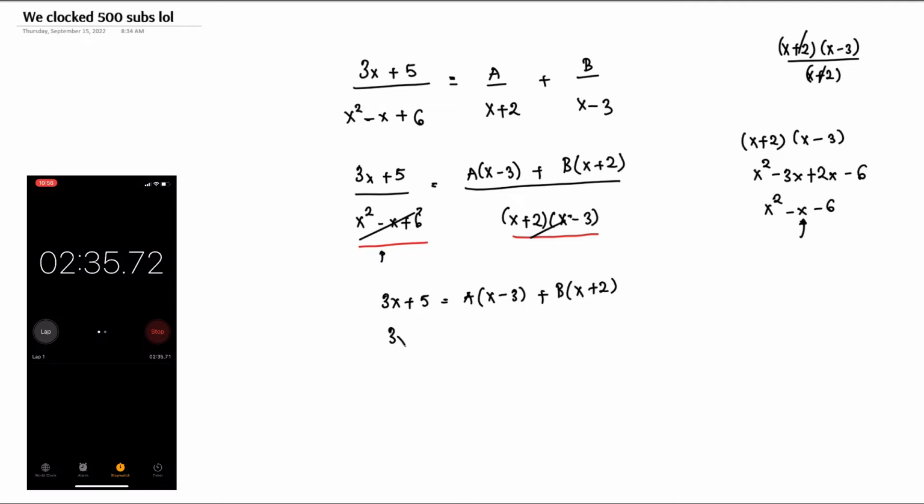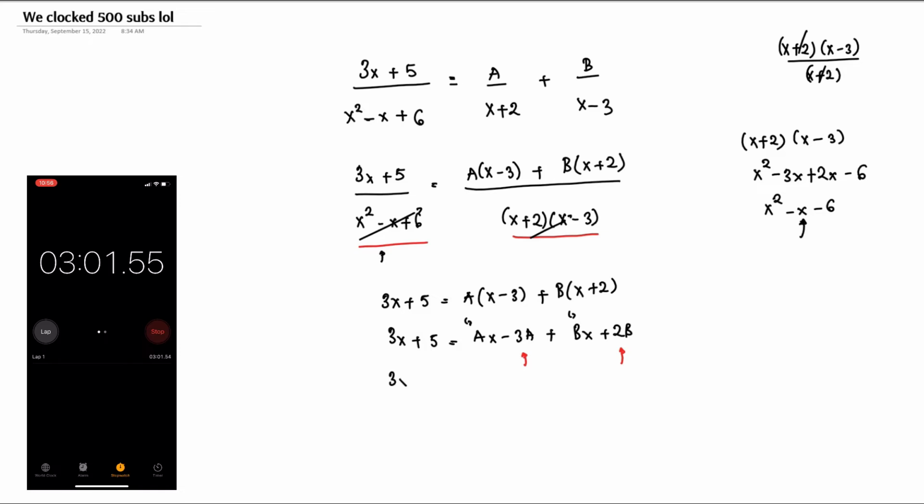So we have 3x plus 5 is equal to ax minus 3a plus bx plus 2b. All right, so we can try to rearrange. Because ax is a variable, bx is also a variable, 3a is a constant, 2b is also a constant, so we have to just rearrange them.